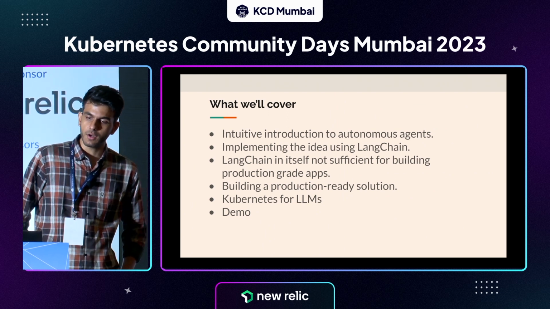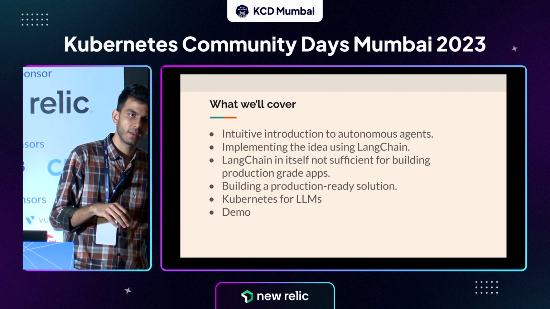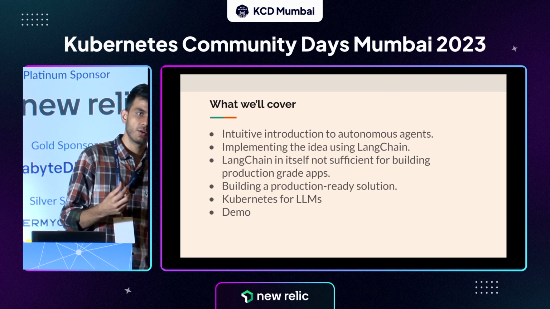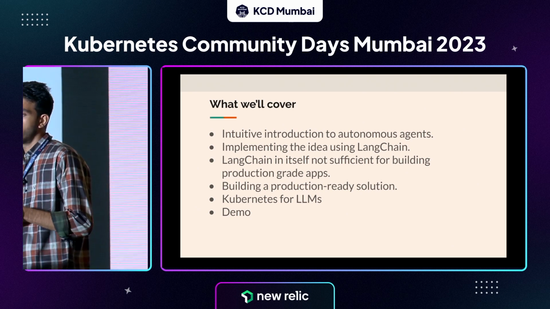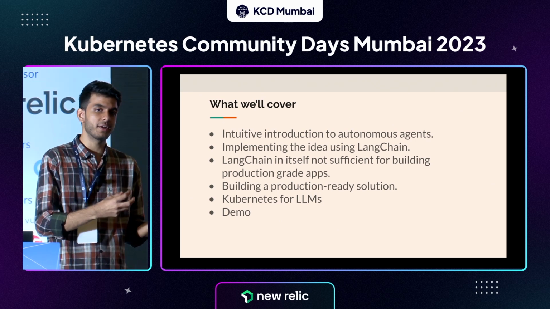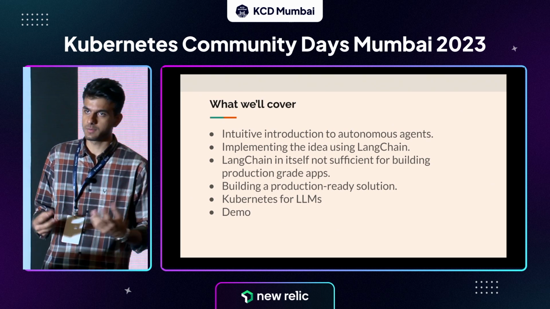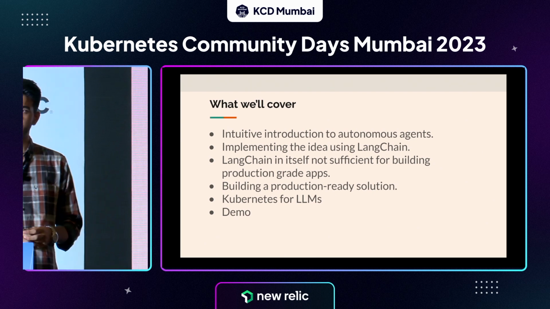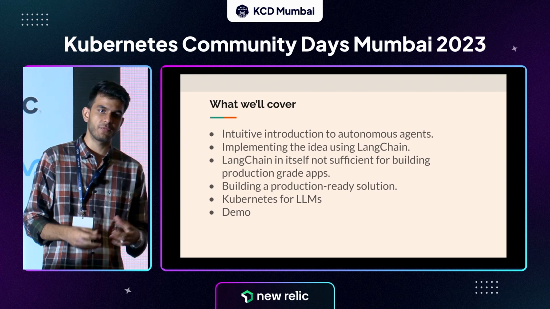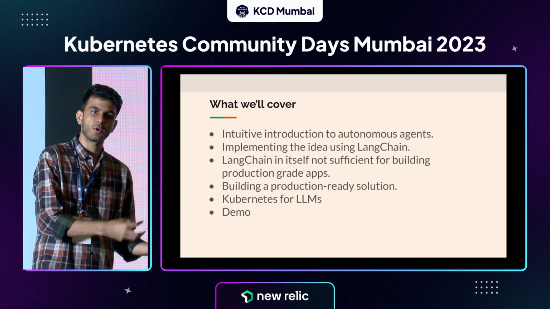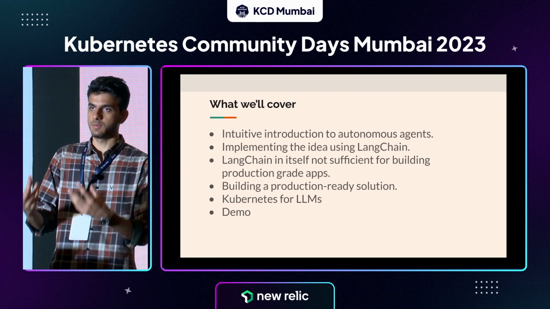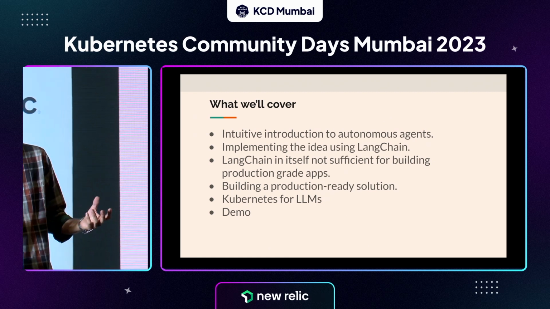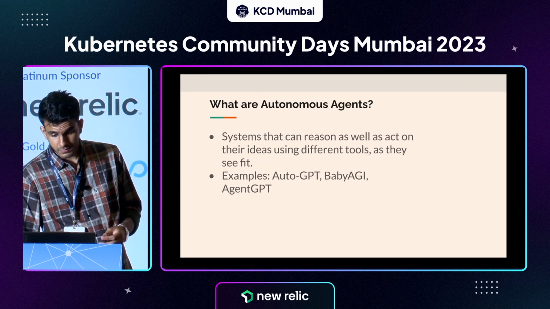All right, coming to the talk, let's figure out what we're going to cover in this session. The first and most important thing is what autonomous agents are in the first place, so we'll drive home that concept. Then we'll look at the various challenges in developing these agents: how you put this idea into code, using what libraries and concepts. We'll talk about the LangChain library and how you can use it to establish these agents. The third step is the production side of things. If you have a LangChain application, can you deploy it to production, and make it available to your customers? Finally, we'll look at a demo using Kubernetes and ZenML as well.